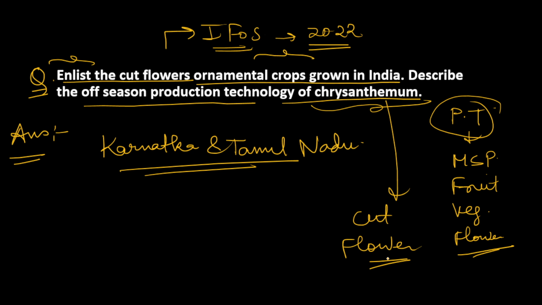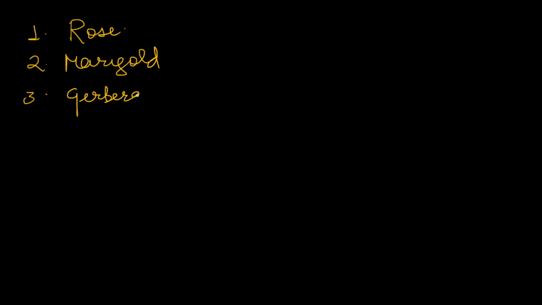As the first part of the question asks us to enlist the names of the cut flowers grown in India, we will see the important cut flower ornamental crops grown in India. First, we all know rose. Rose is one of the most important cut flowers grown in every part of India. Secondly, we have marigold. We grow gerbera. We grow carnation.